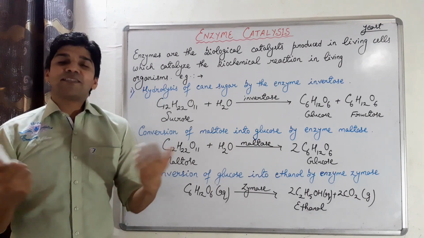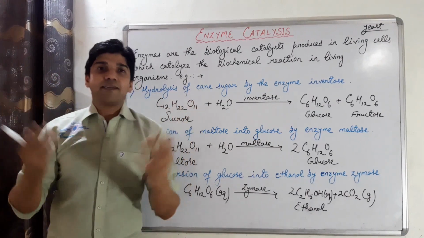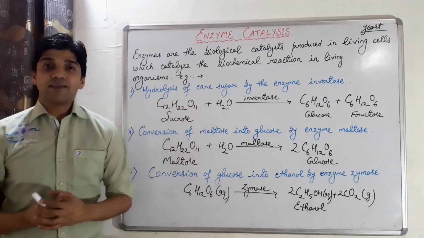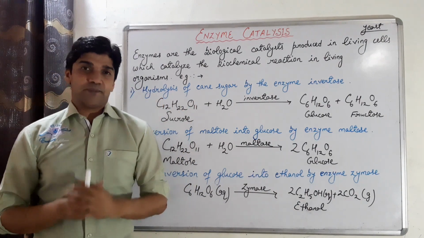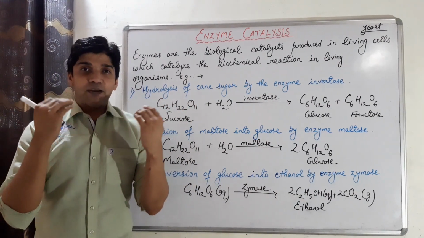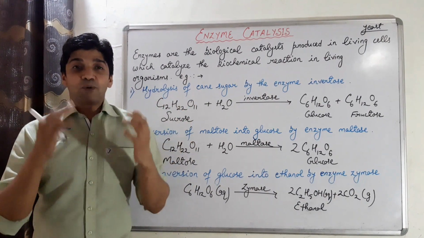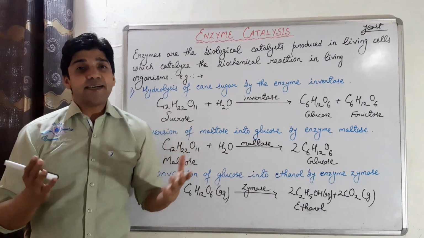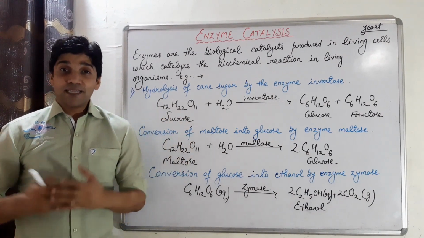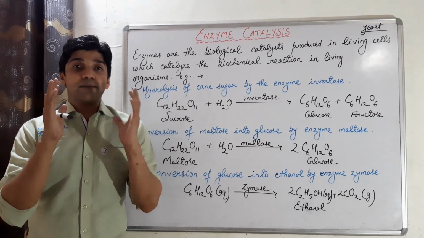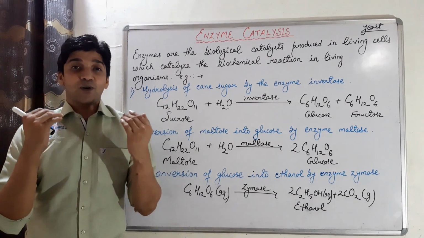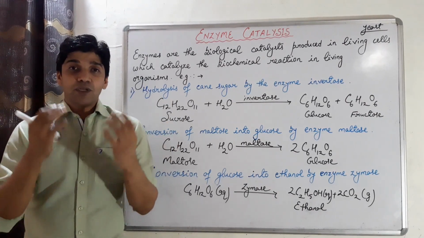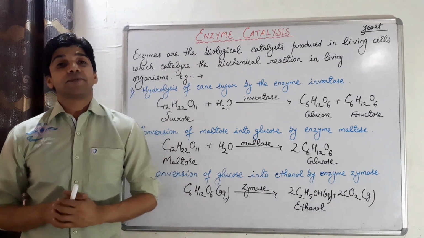Let's take some more examples. In our body, in our stomach, we have the enzyme pepsin. So pepsin converts proteins into smaller peptides. Similarly, the pancreatic enzyme trypsin hydrolyzes proteins into amino acids.